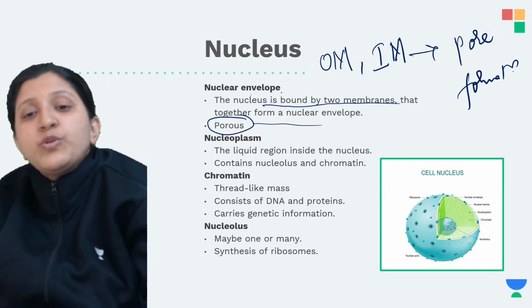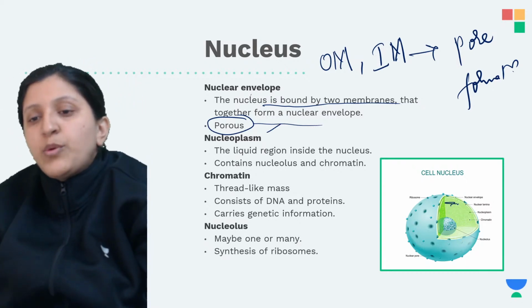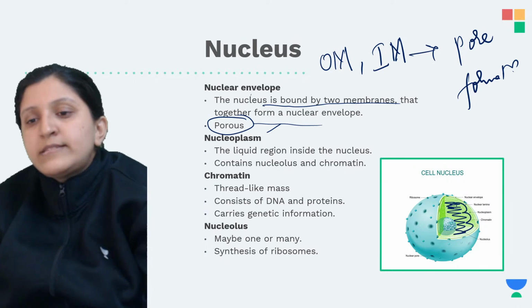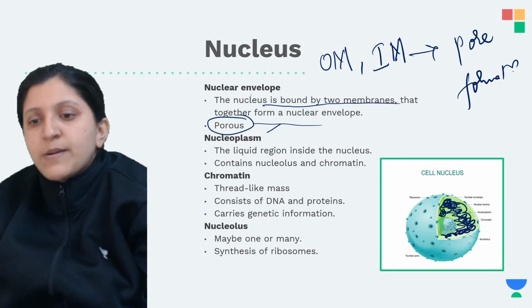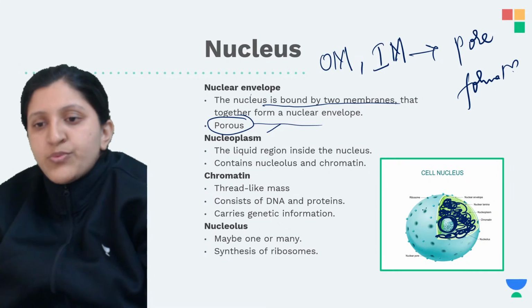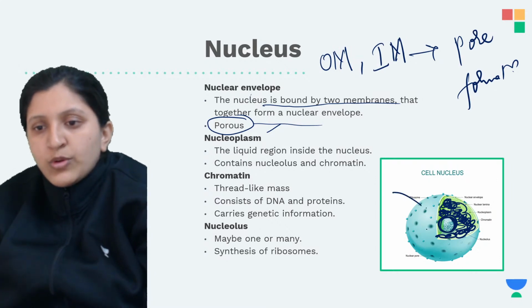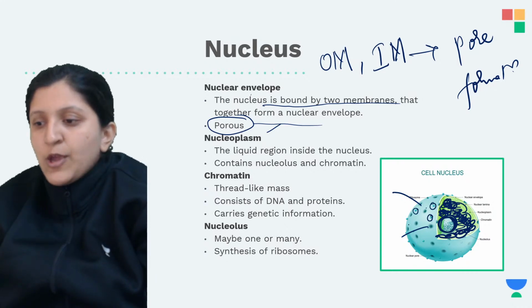Okay, so nucleoplasm is basically the liquid that you find inside this nucleus. So this is basically the nucleus here, this is completely nucleoplasm. This is a nucleolus, and this one is basically the nuclear pore, and some attached ribosomes also you can see on top here.